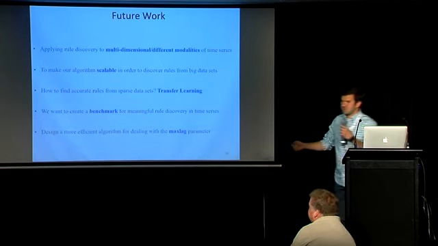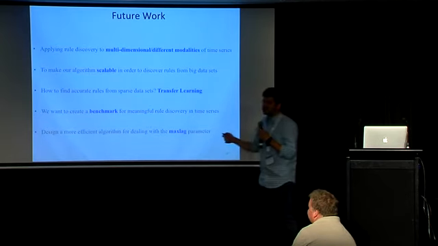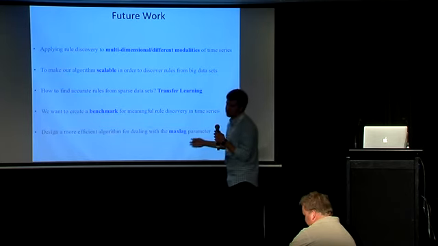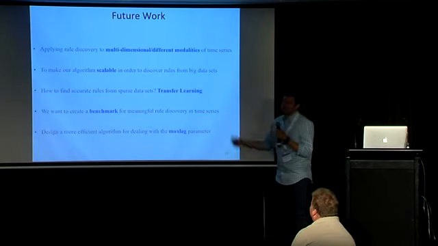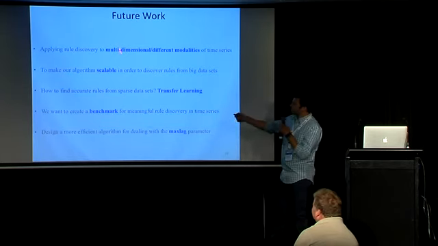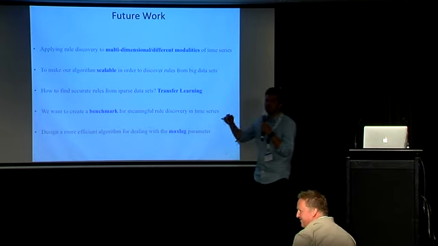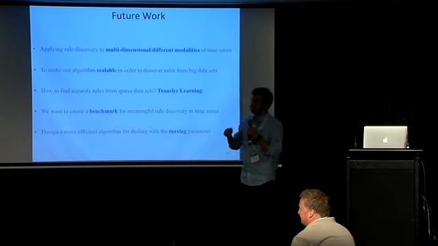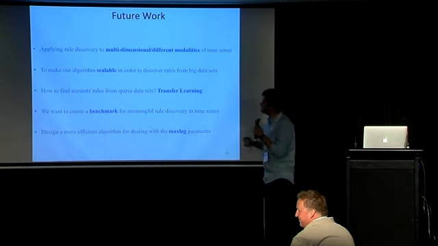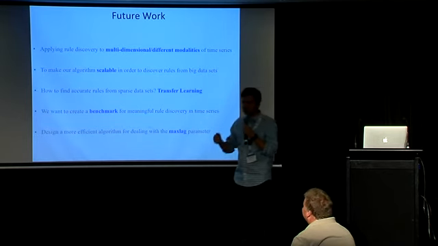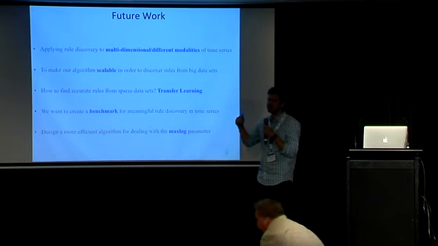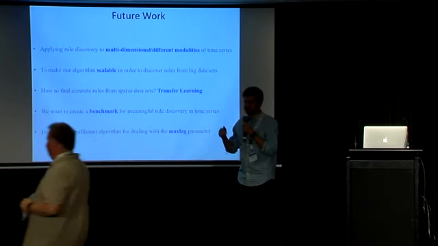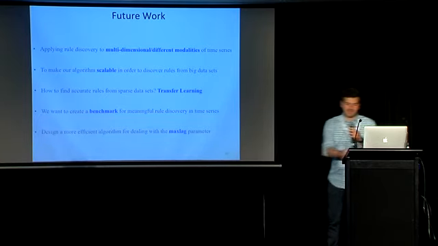Finally, there are some interesting ideas that we wanted to pursue after this, but unfortunately, I just graduated. So I will try to work on it again. I think one idea is applying the rule discovery on multi-dimensional time series. And even more interesting than that, applying the rule discovery on multiple modalities. For example, if some shape happens in the time series of humidity and some shape happens in the time series of temperature, it's going to rain.